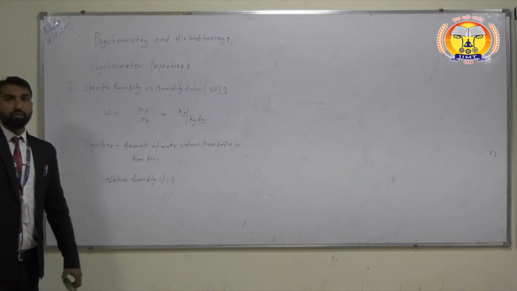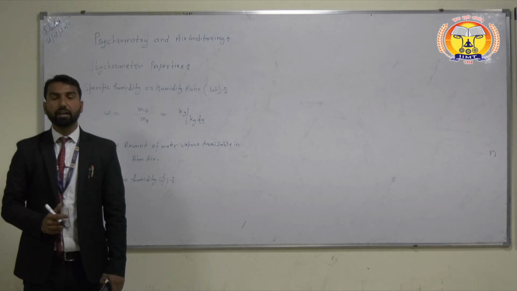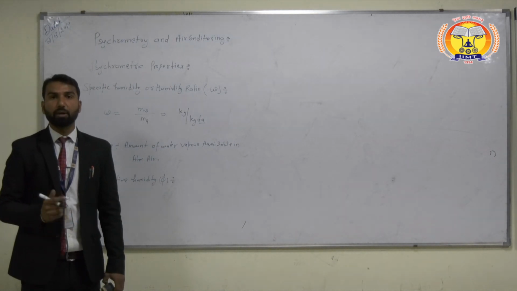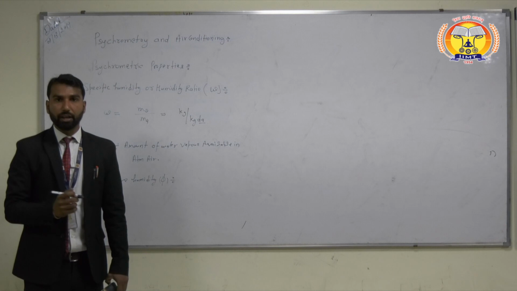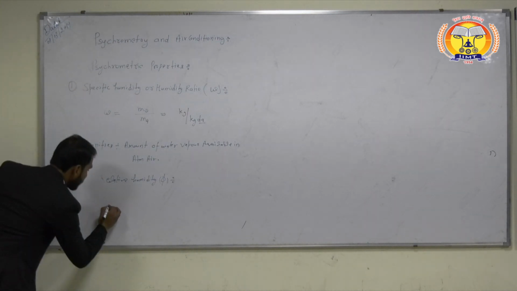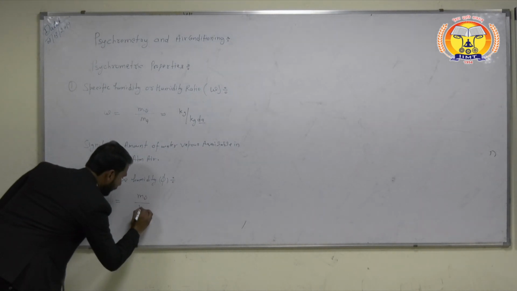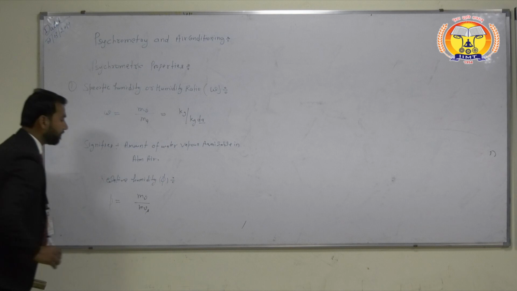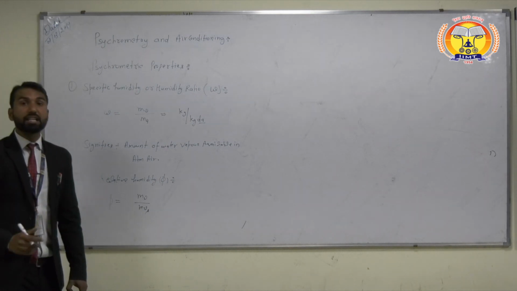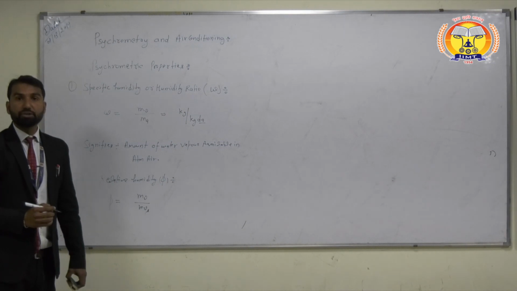It is the ratio of the mass of water vapor of unsaturated air to the mass of water vapor at saturated air. So phi can be written as phi equal to mv upon mvs, where mv is the mass of water vapor of unsaturated air and mvs is the mass of water vapor of saturated air.